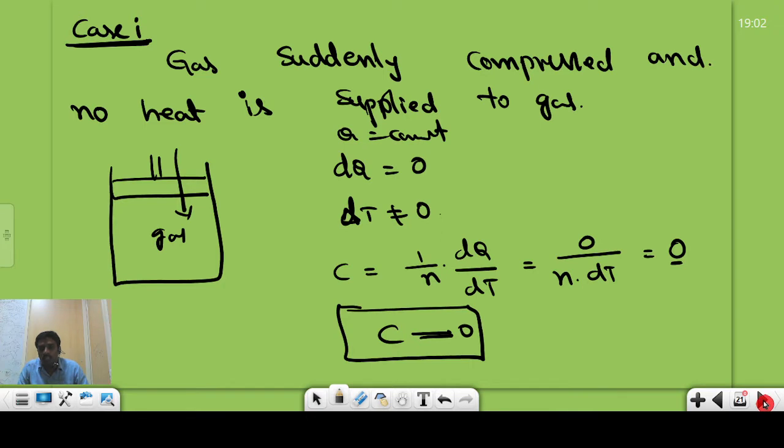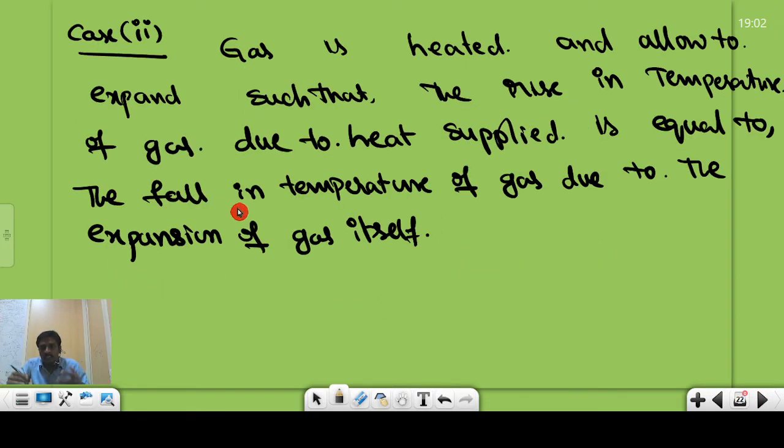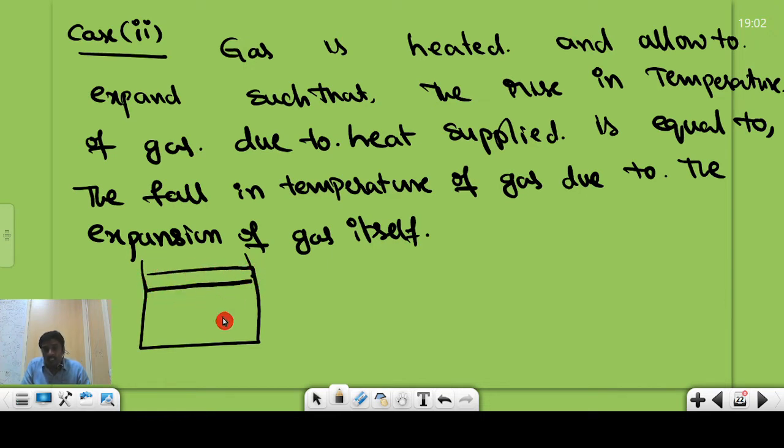Now we go to another case. The gas is heated and allowed to expand. The expansion is such that the rise in temperature of the gas due to the heat supplied is equal to the fall in temperature of the gas due to the expansion of the gas. Here two processes are going on at a time. First, we are supplying heat energy to the system, that is equal to dq.